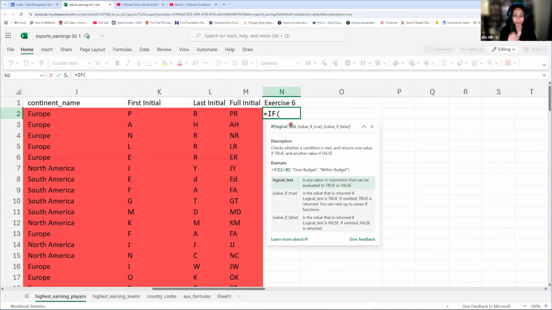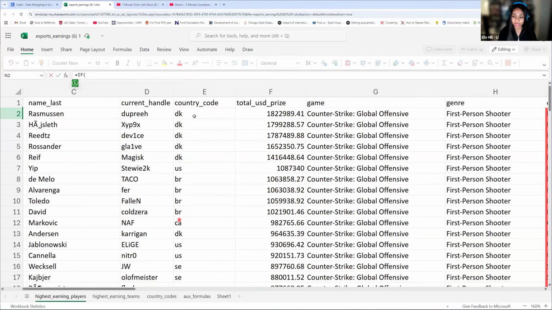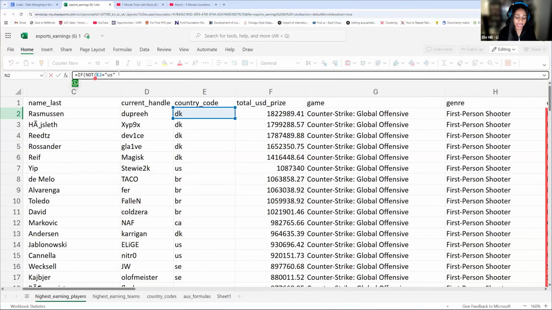Just for practice, and this time we're going to use NOT. So we're kind of taking the opposite. A normal conditional would say, hey, this is equal to US. That's what we would normally want if we want it to be true. What we're going to do is wrap this in a NOT statement to say, actually, we want the opposite. Instead of having this equal to US, we want this not equal to US.